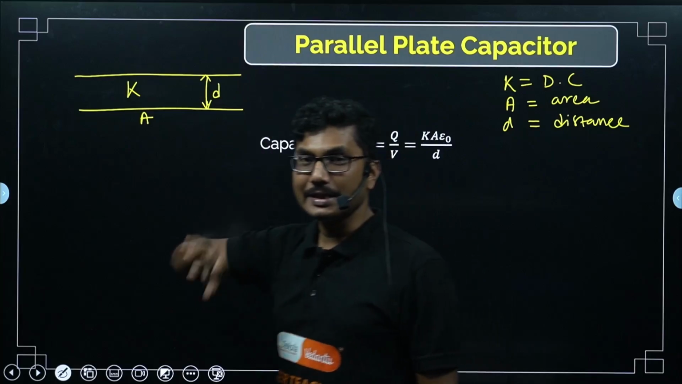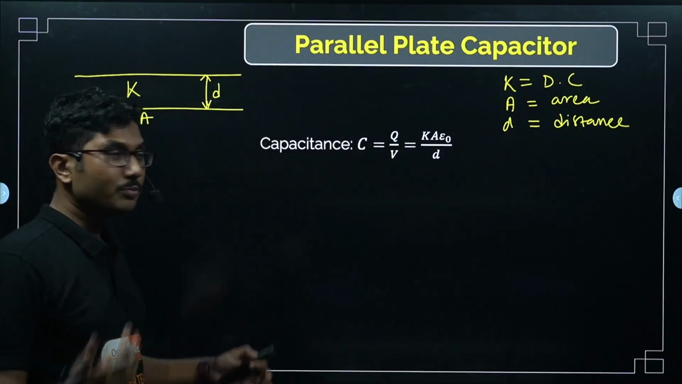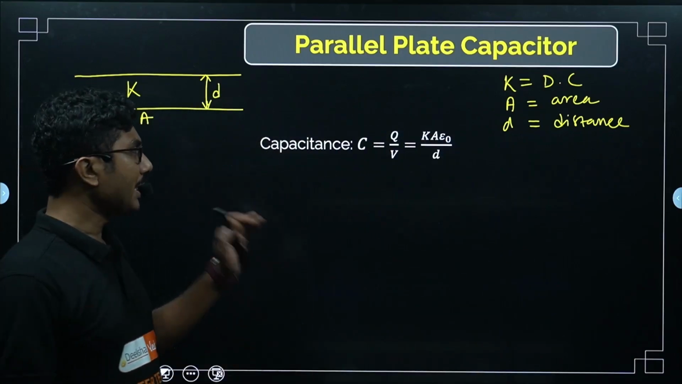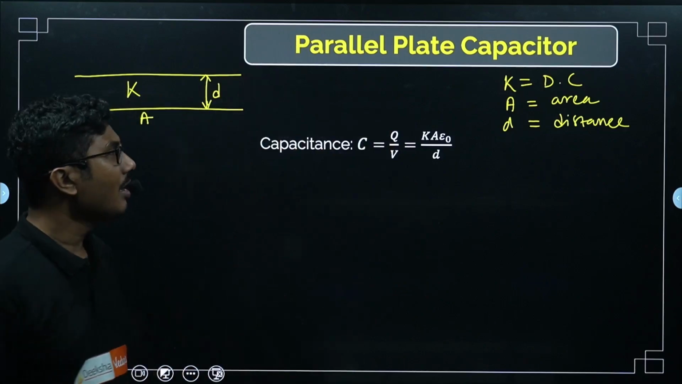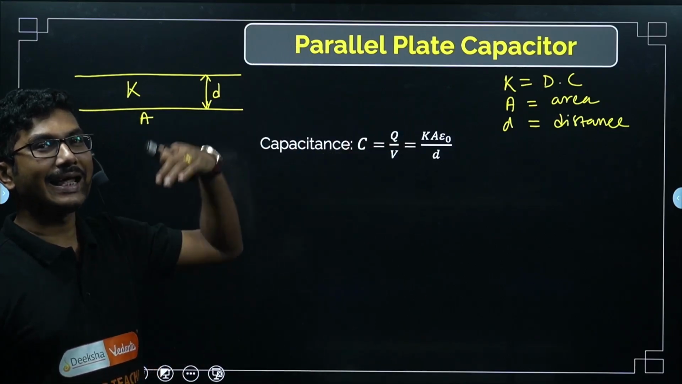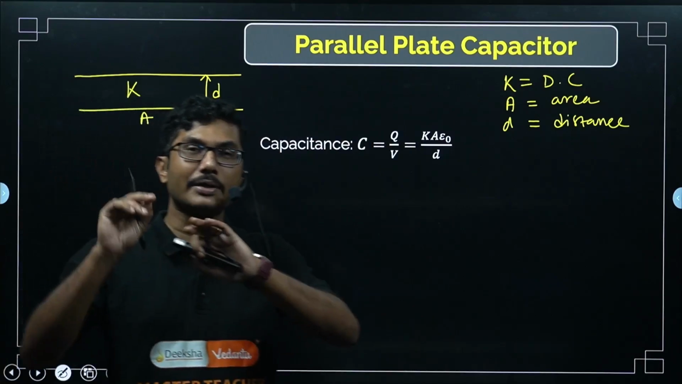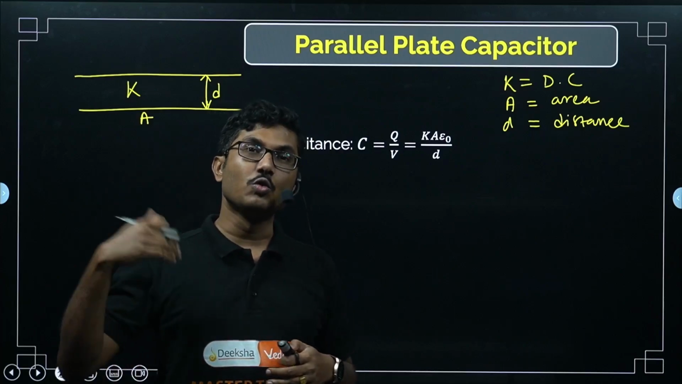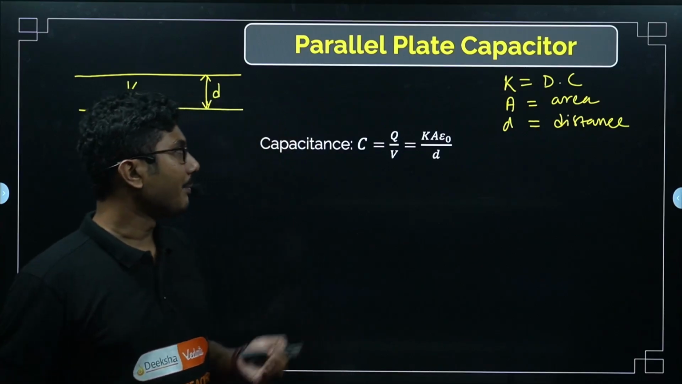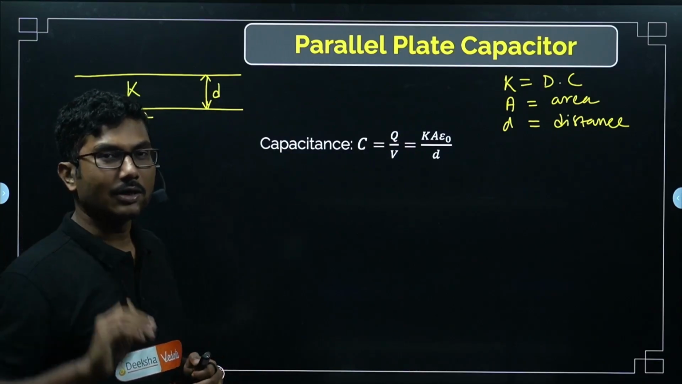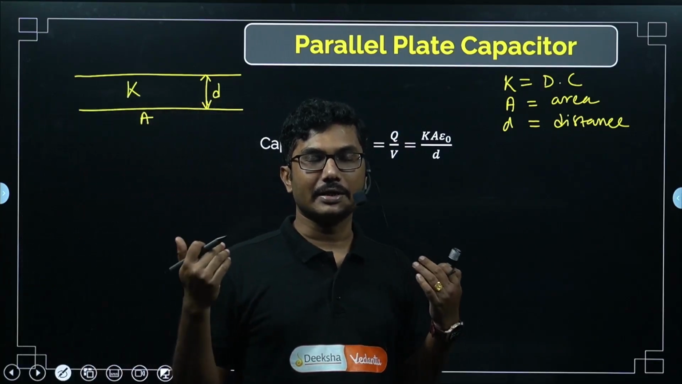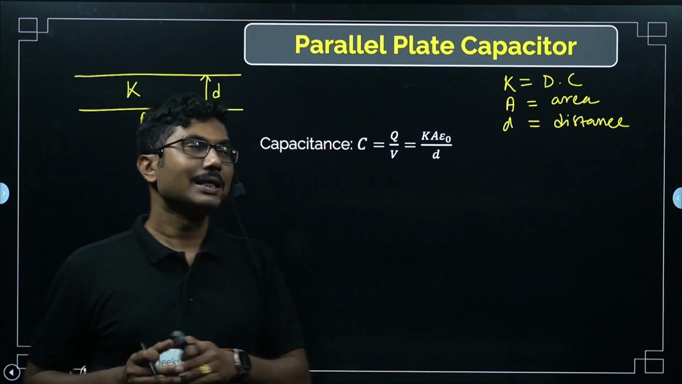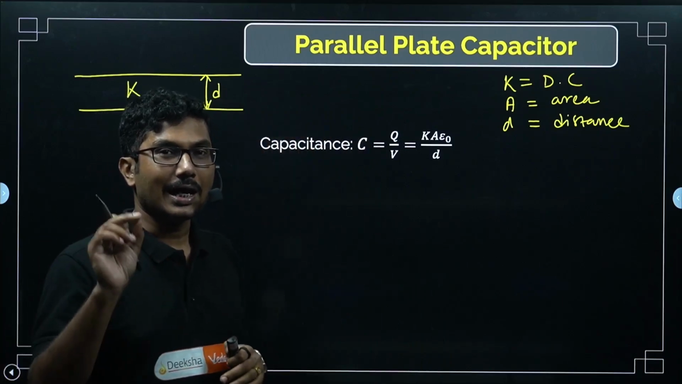In case nothing is there, air or vacuum is there, then K is 1, so that will be A epsilon naught by d. But as soon as you insert the dielectric, it increases by K times. Initially suppose I have a 1 microfarad capacitor and I inserted a dielectric of constant 2. So it will be 2 microfarad, twice. Based on the value of K, the capacitance of the capacitor increases. You should remember this very clearly, that capacitance increases as soon as you insert a dielectric medium.